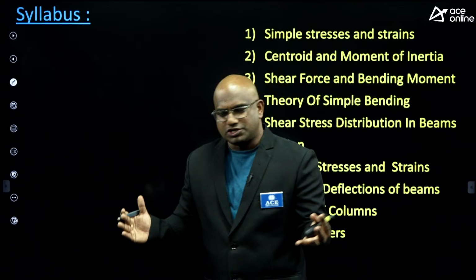And complex stresses is the fourth priority. Buckling of columns, guys, is the fifth priority. This priority order is for mechanical. If you are civil, the only change is to give buckling of columns the second priority, because questions are very frequent from buckling of columns, especially for civil engineering students. For mechanical, it is not that frequent.